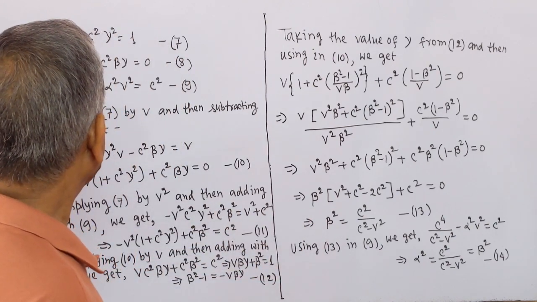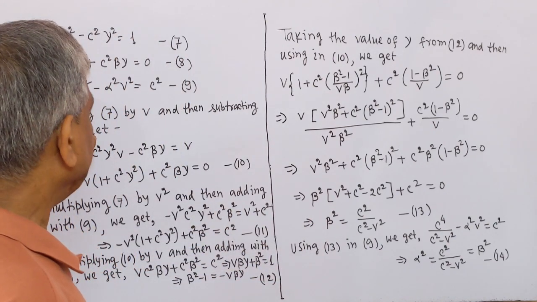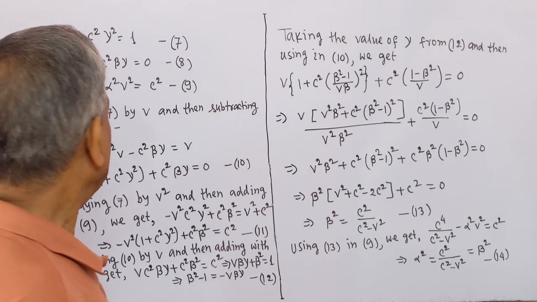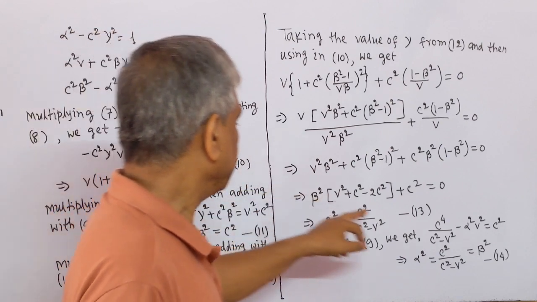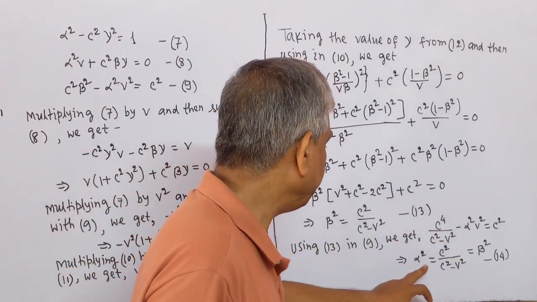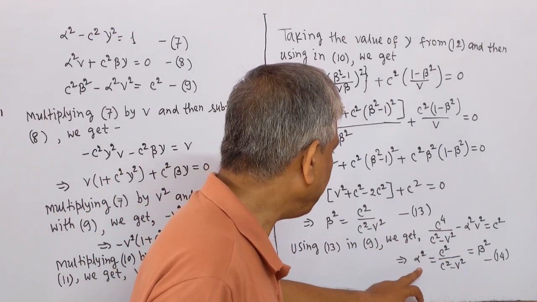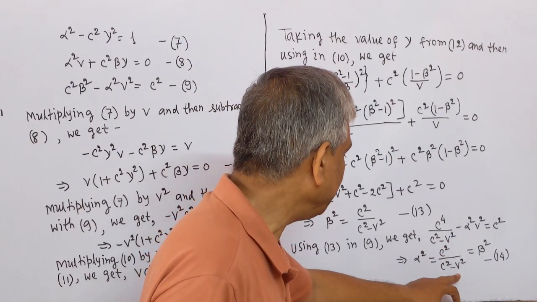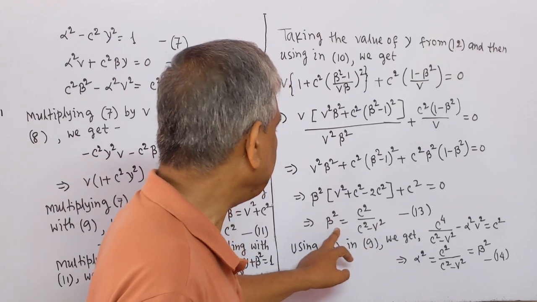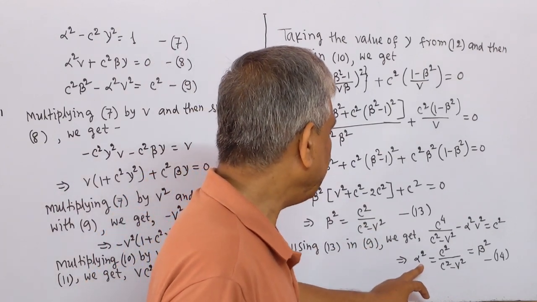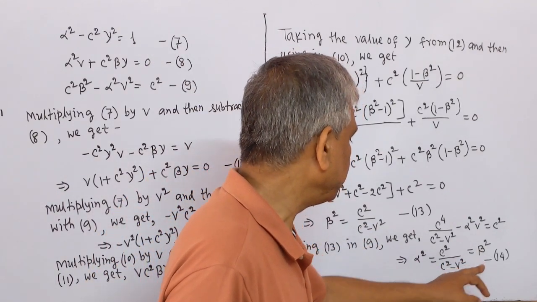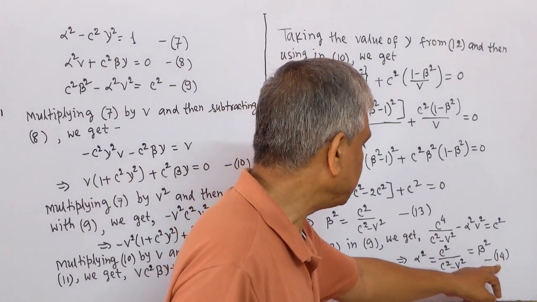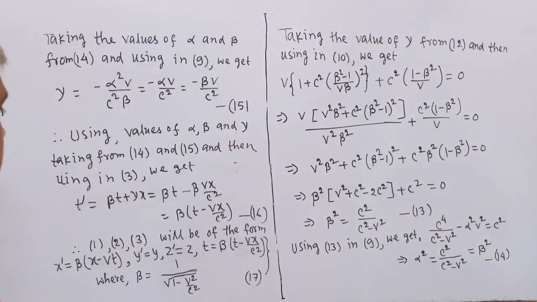So we put the value of beta square equal to c square by c square minus v square, and we get this equation, and ultimately we get alpha square equal to c square by c square minus v square, which is same as beta square. So we get alpha square equal to beta square, which is equal to c square by c square minus v square. This is equation 14.